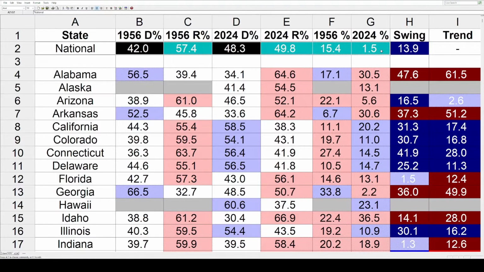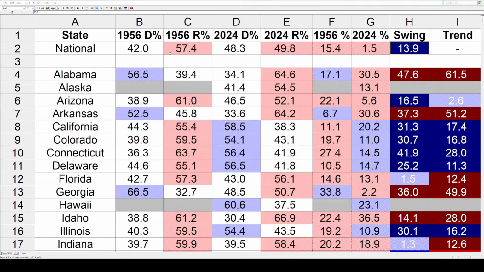The difference between those two columns comes out to a 13.9% swing toward the left. That's a dark blue shade, and both of them are Republican wins, but of course 24 was way narrower nationally in the popular vote. So any state that moved more than 13.9 is going to have a blue trend. Anything less than that or in the other direction is going to have a red trend.